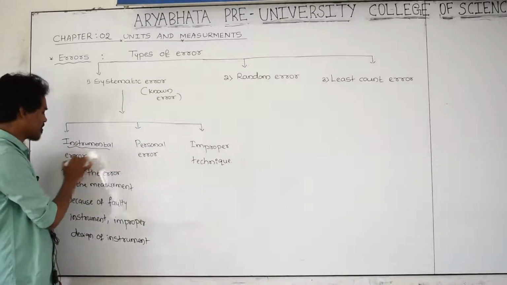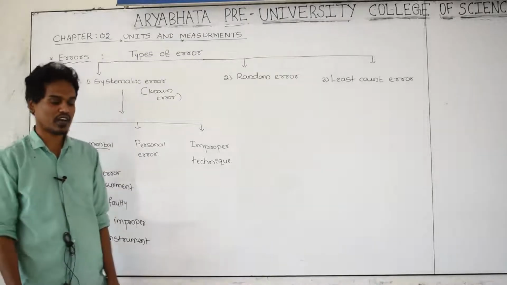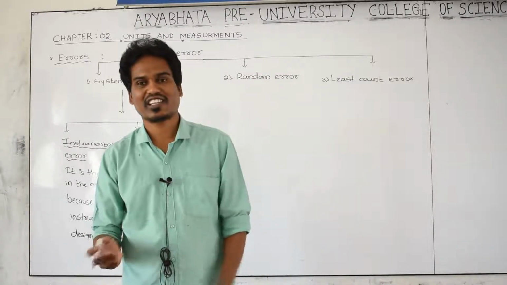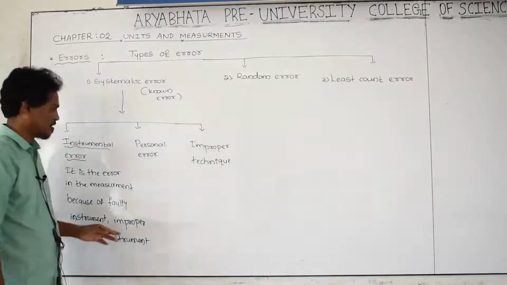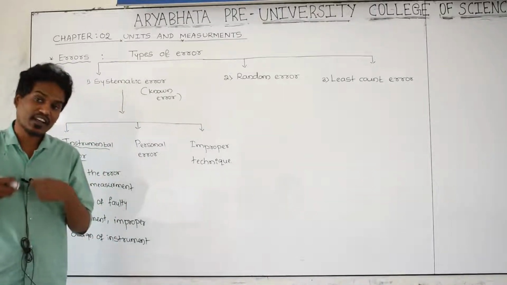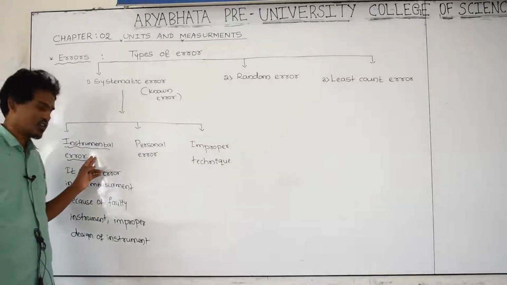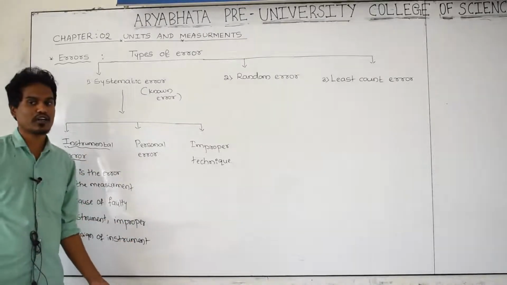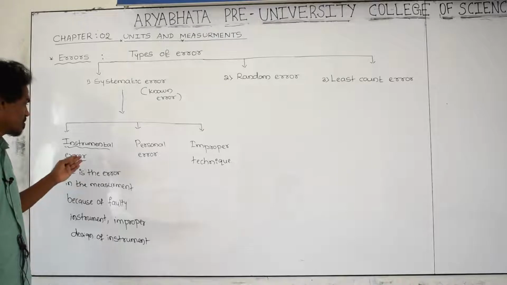And the instrument itself having the error, it is unable to measure an exact value. Something happened to the instrument, because while preparing that instrument in the factory, the design of that instrument is not correct, the scales are not correctly moving, and the instrument is damaged. After measurement, the value that you are getting is not exact, it is having some error, which means the instrument is not good. While measuring, that error is created because of a faulty or damaged instrument. Therefore, that respective error we are going to call an instrumental error.